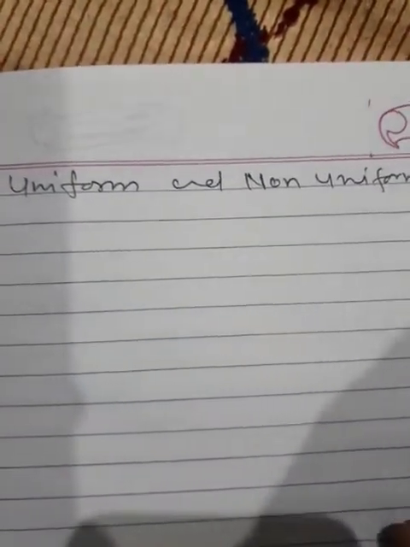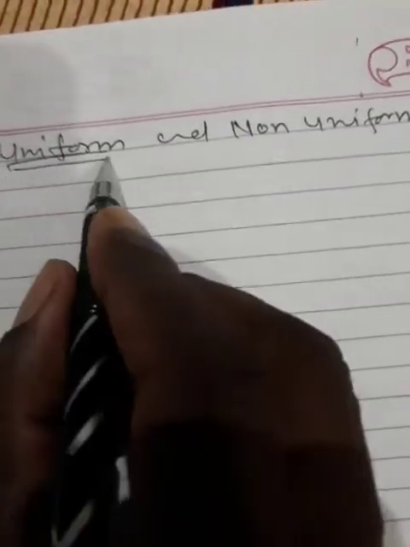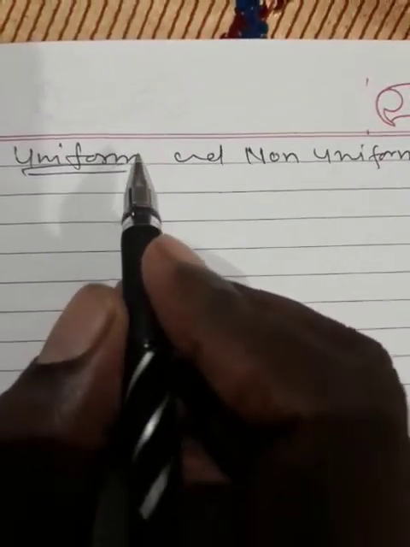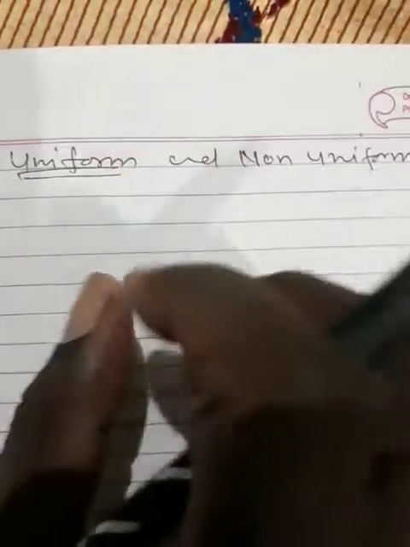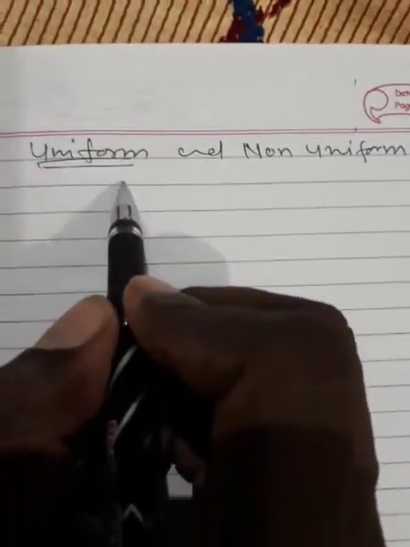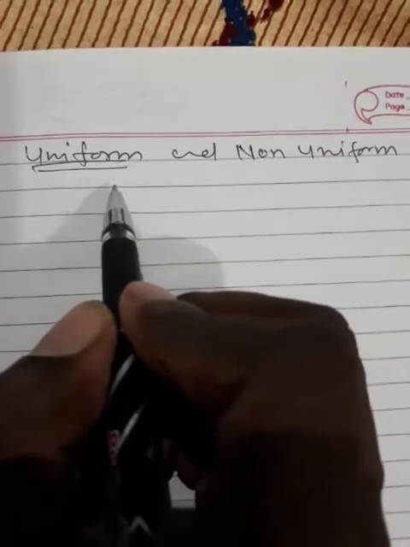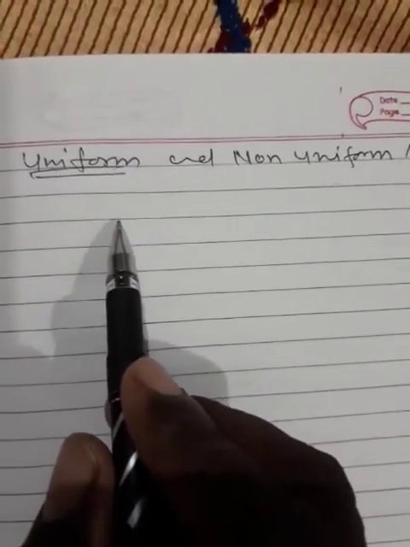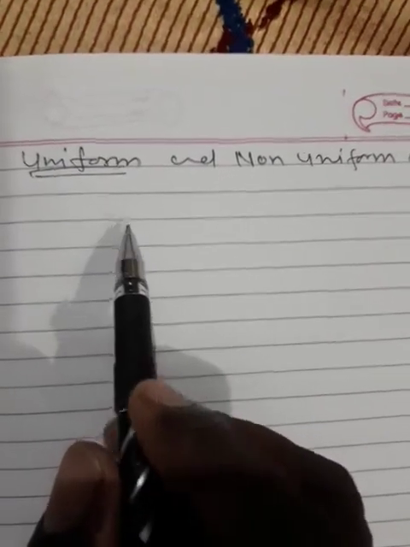We have already read about the uniform and non-uniform motion. Same as we can define the uniform speed and non-uniform speed also. So what is the uniform speed? What is the speed? The distance covered by an object per unit time is called the speed. That already we have read in the previous videos. The distance covered by a body per unit time is called its speed.